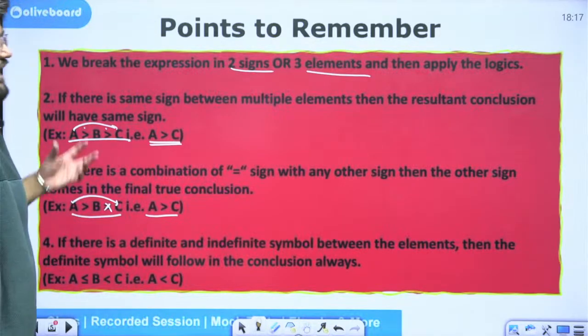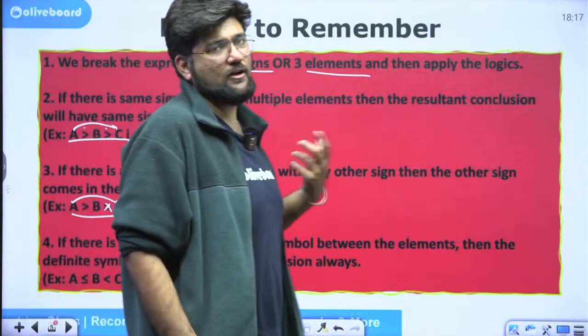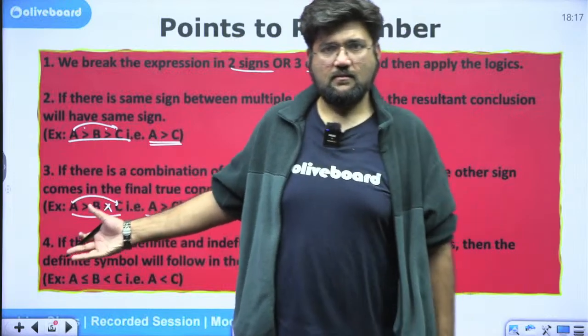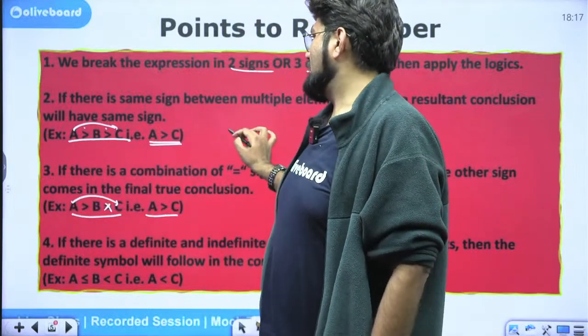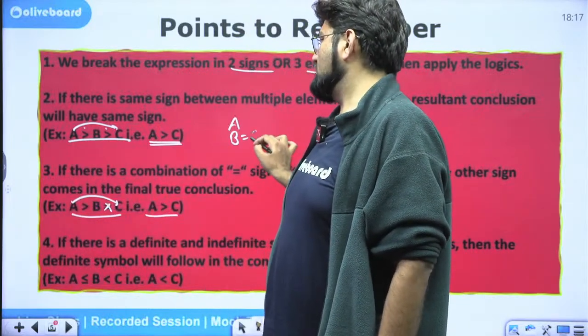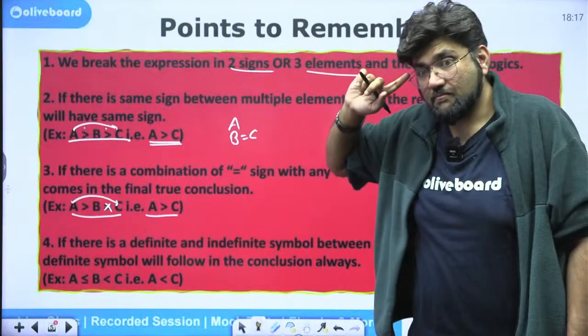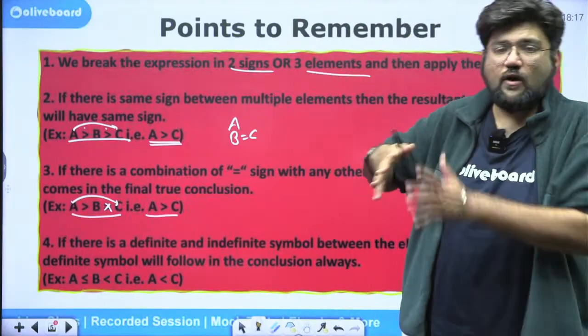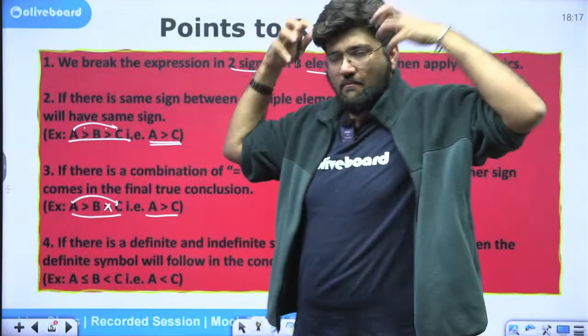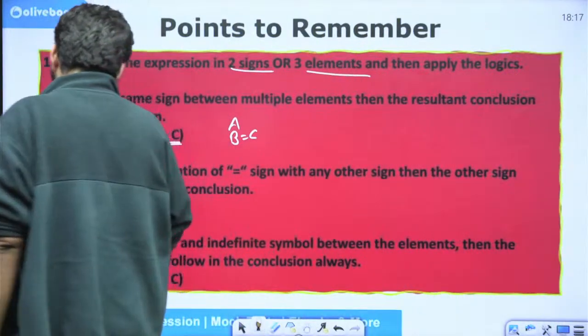Okay. And why am I doing this? Because this is common sense. If I tell you that A is greater than B and B is equal to C, so A will be greater than C also, no? What's the issue here? But rather than making yourself think in the exam, you have made it into a rule so that you remember it mathematically and you don't have to put your brains in the exam.